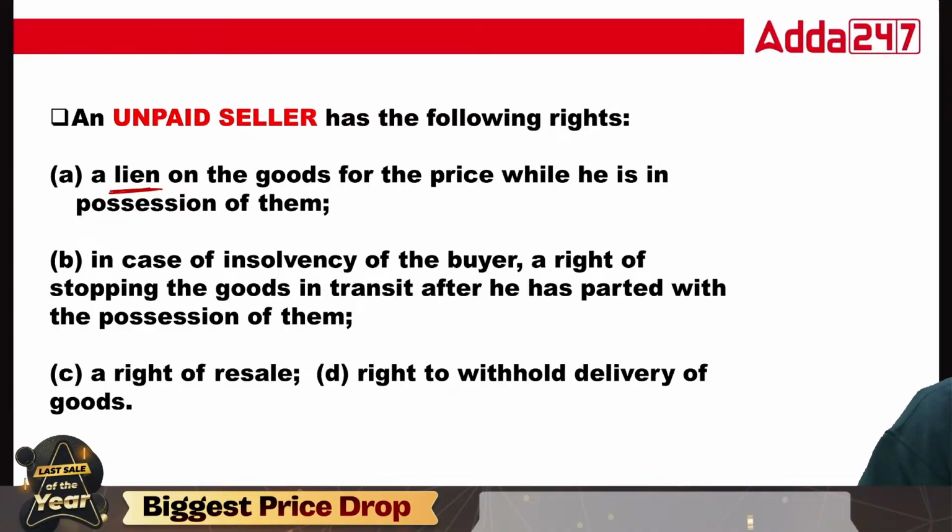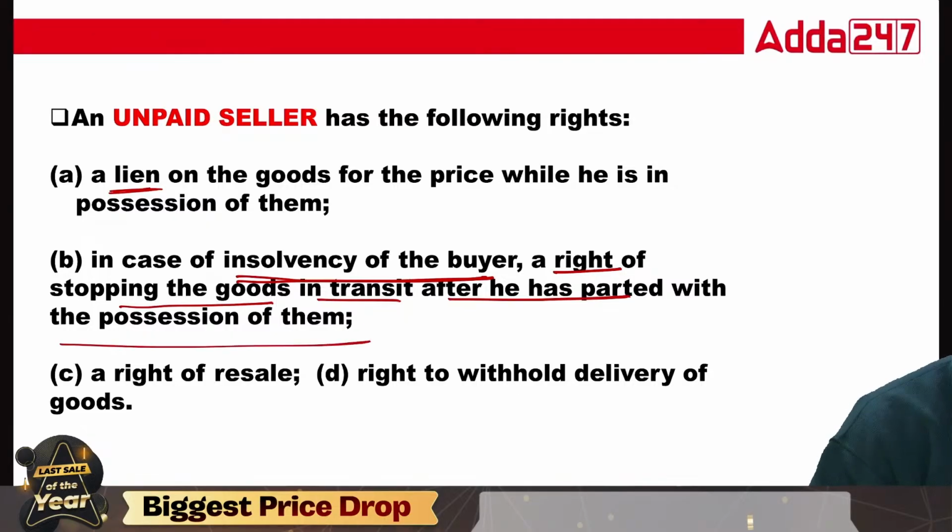This is in the case of insolvency of buyer. Suppose the buyer is insolvent, there is the right of stopping the goods in transit after he has parted with the possession of them. He has a right to resale and withhold the delivery. So these are the rights that are in the hand of an unpaid seller.